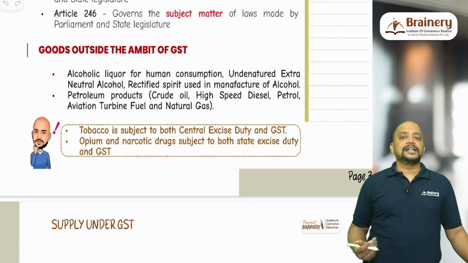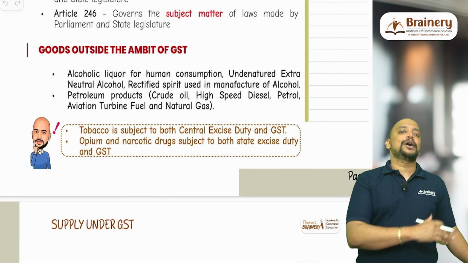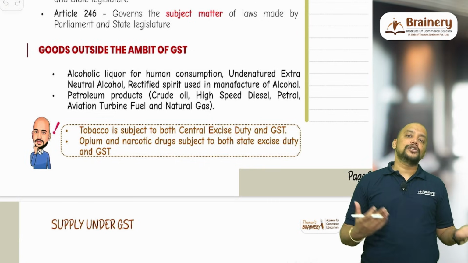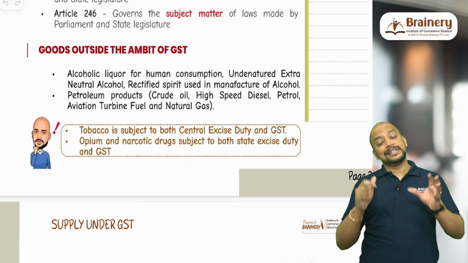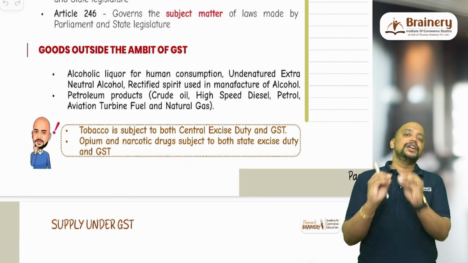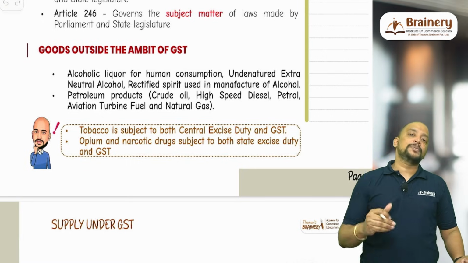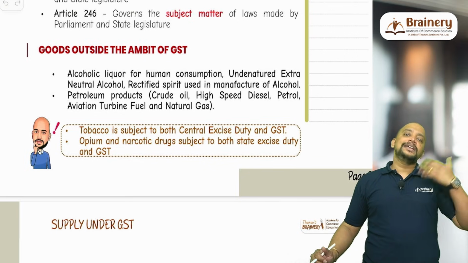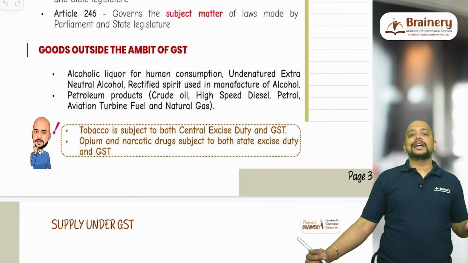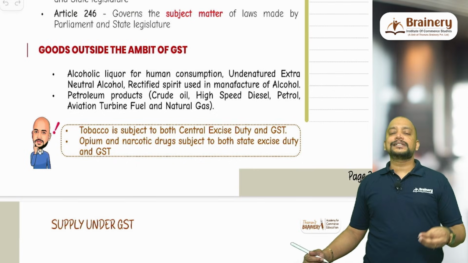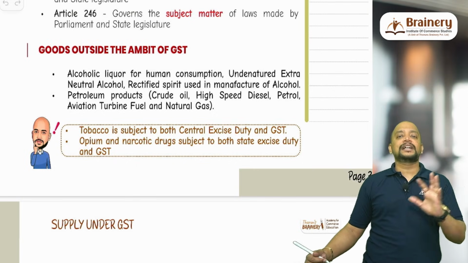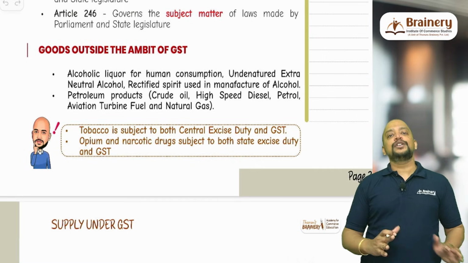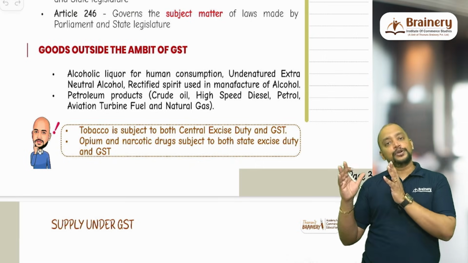Whether CST and VAT, central sales tax and VAT, is applicable on tobacco products? No, it is not applicable. And whether CST is also applicable, VAT also applicable at present? Yes, it is there, but its limitation is only with respect to alcoholic liquor for human consumption and petroleum products, not for others. Central sales tax was in case of interstate supply, value added tax in case of intrastate supply. CST will be levied by central government, but it will be collected and retained by state government, whereas value added tax is levied and collected by the state government. So both CST and VAT revenue will go to the state government only.